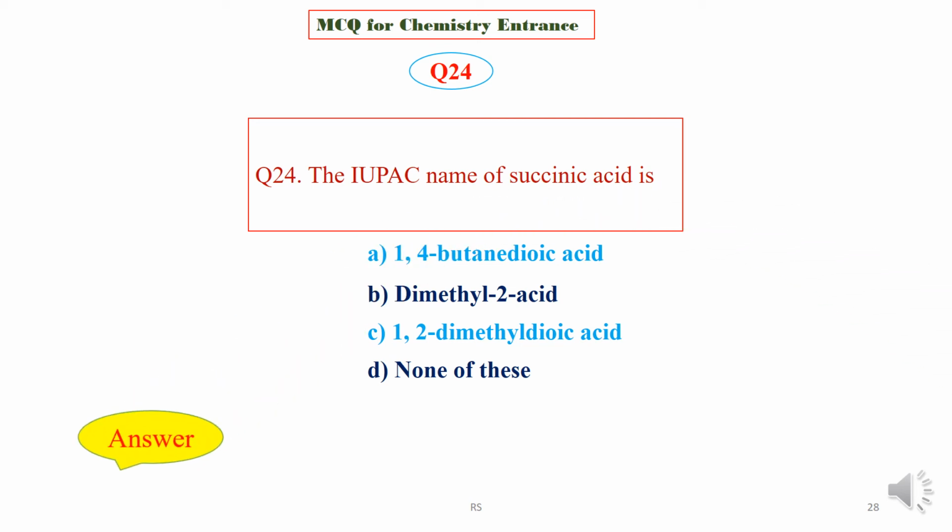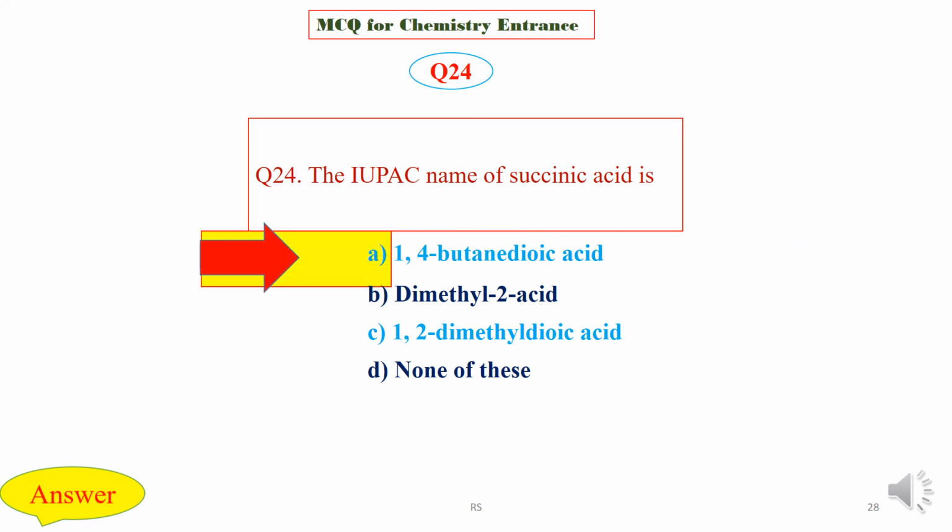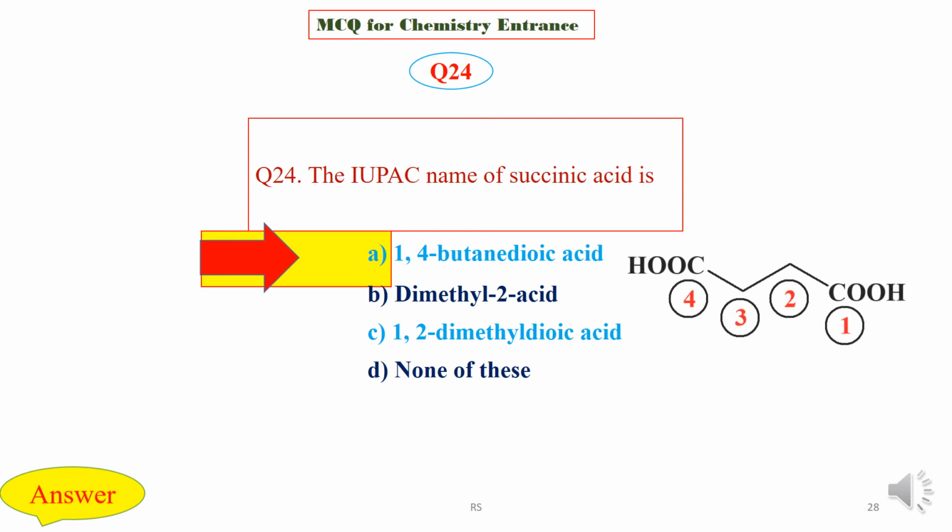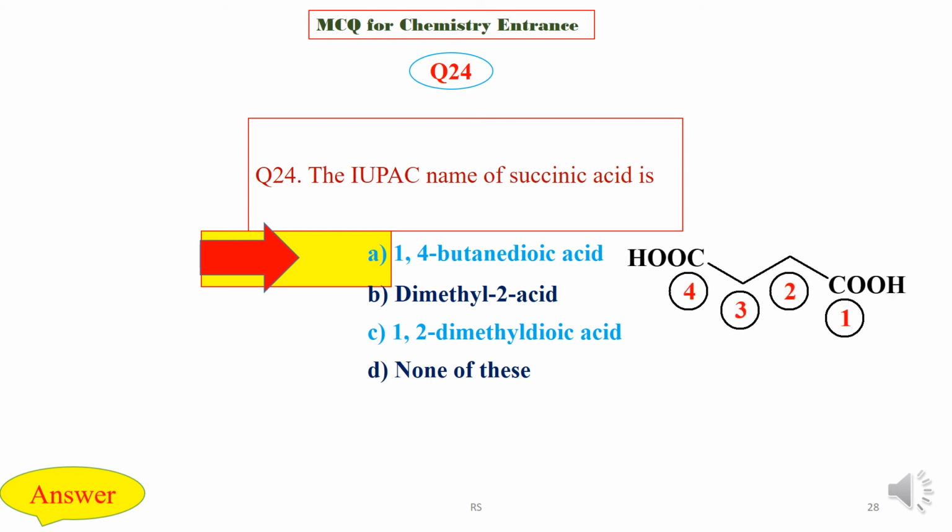Now we are going to check the answer key, and the right option is option A, that is 1,4-butanedioic acid. See, the longest chain contains 4 carbon atoms, so the right name is 1,4-butanedioic acid.